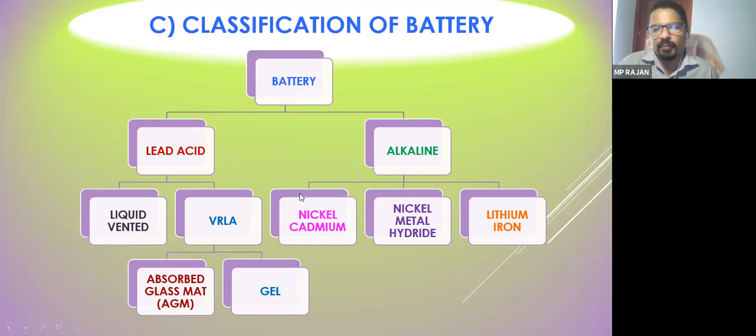Beyond this, many other batteries are also there, depending upon the type of electrodes and the electrolyte used. Like silver zinc batteries are also available, where the positive plates are silver and the negative plates are zinc, and potassium hydroxide is the electrolyte. So in our country, these types of batteries are generally being used.